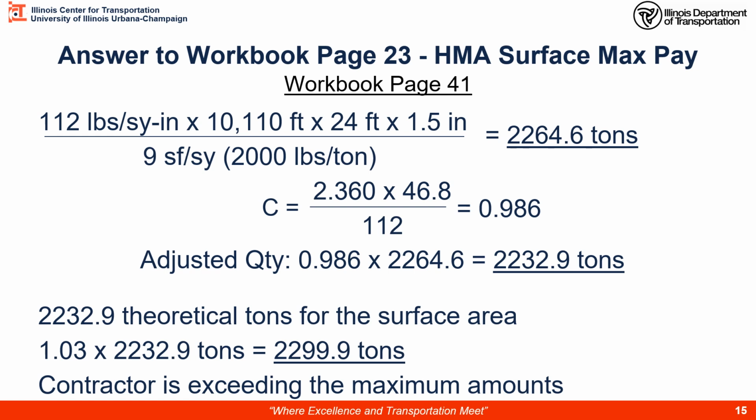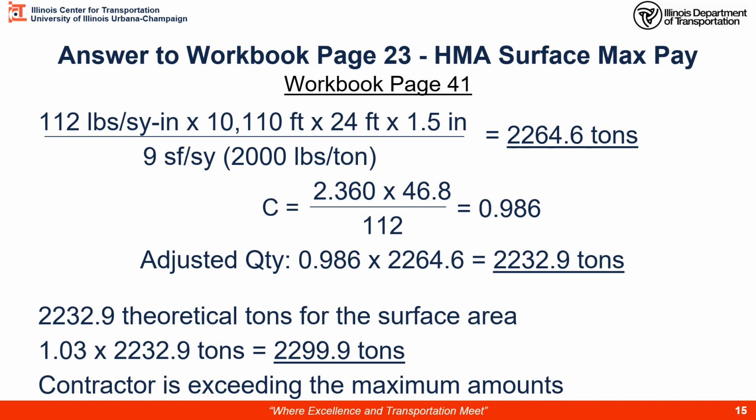Now I have to make my adjustment for the density of this mix, my C factor adjustment. The stated GMB was 2.360. I've got my units conversion constant, and here's my 112 that was assumed in design. I get 0.986. Don't forget that third decimal place. I take my C factor times my theoretical, and now I have my new adjusted plan or theoretical quantity, 2,232.9 tons.